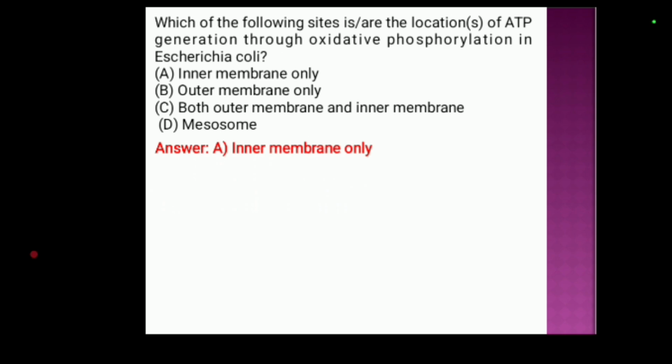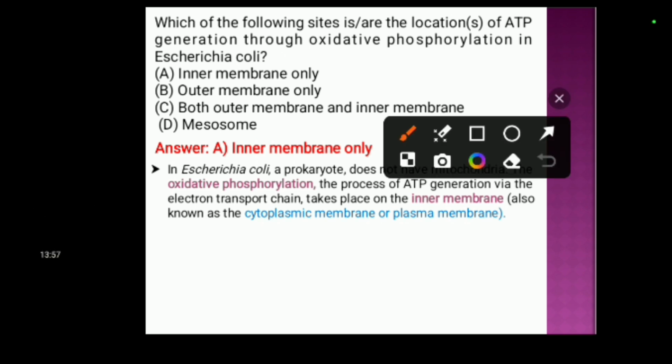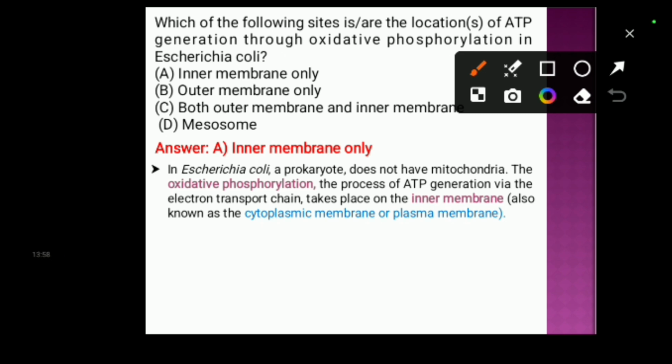Now let's discuss why inner membrane is the location for ATP generation through oxidative phosphorylation in E. coli. E. coli, which is a prokaryote, does not have mitochondria. The oxidative phosphorylation, the process of ATP generation via electron transport chain, takes place in the inner membrane. This inner membrane is also known as cytoplasmic membrane and plasma membrane.